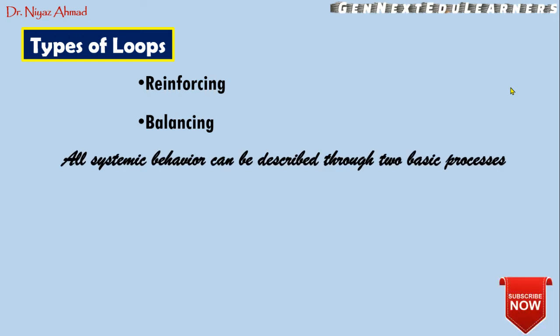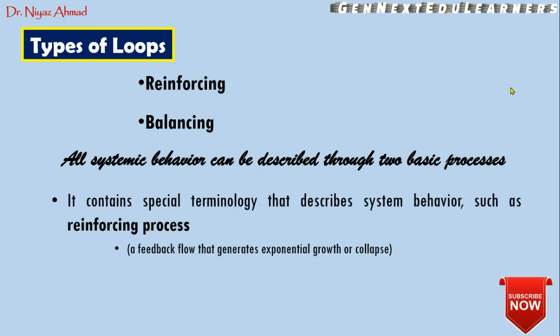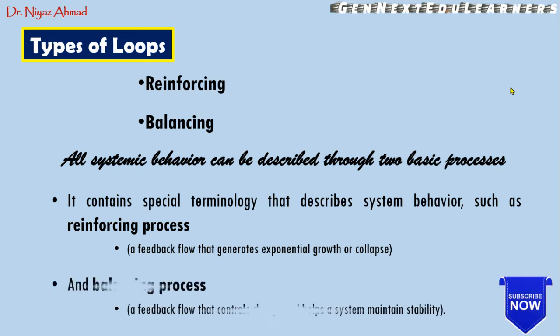All system behavior can be described through these two basic processes. The first one contains special terminology that describes system behavior, such as reinforcing loop or reinforcing process. Here the feedback flows generate exponential growth or collapse. So either there will be growth in the system through this loop, or there will be collapse in the system through this loop. That is called a reinforcing loop or process.